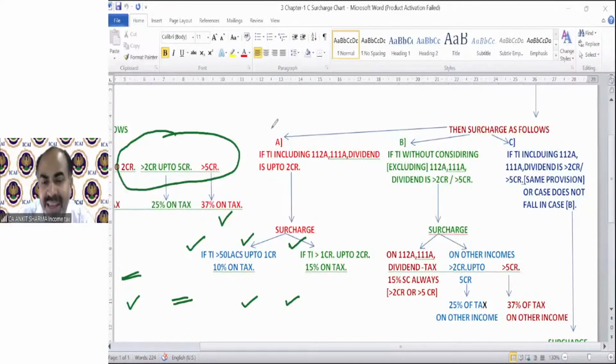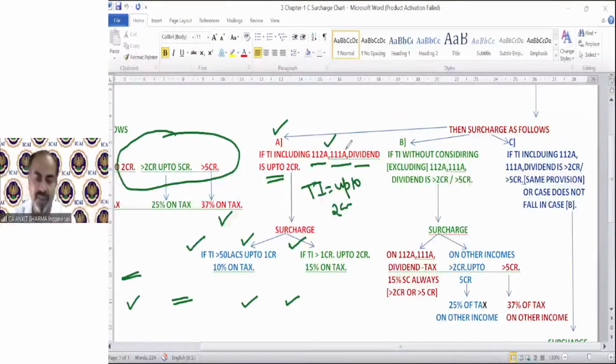The condition A says, if total income, including 112A, 111A, or dividend income is up to 2 crore. So if your TI is up to 2 crore, even after including these 3 income, whether all 3 or 1 or 2 out of these 3.